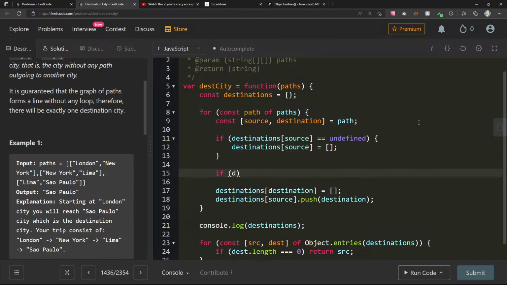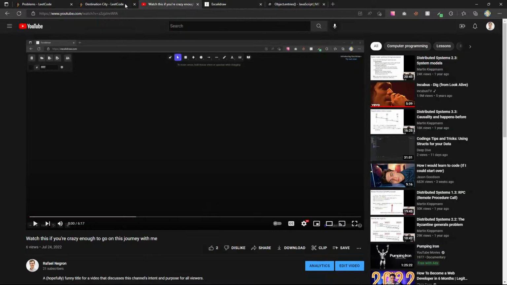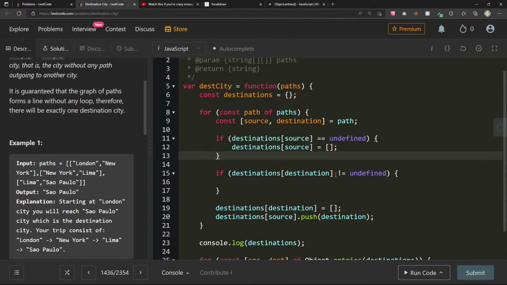So if we do if destinations at destination is not equal to undefined, right? If it's not equal to undefined, so we found the B, or I guess we can do the same thing here.